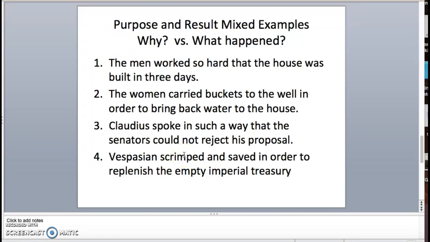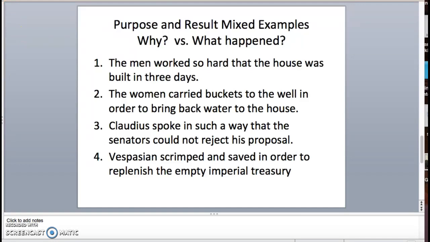As you look at these, I can understand if it seems a little bit confusing that you can kind of see, well, they seem to be doing the same thing. So to give you one that's just a little bit more clear, let's do one where the main clause action is more negative, or the result is negative. It can sometimes be clear that it's not purpose. An example is, I worked so hard that I collapsed. Clearly the purpose of working so hard was not to collapse. The collapsing was a result of the work. And so that maybe shows you a little bit more clearly the difference between purpose and result.